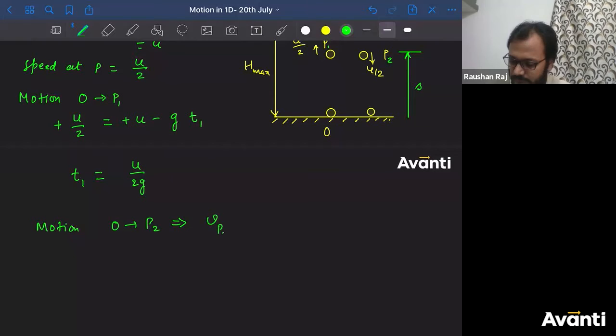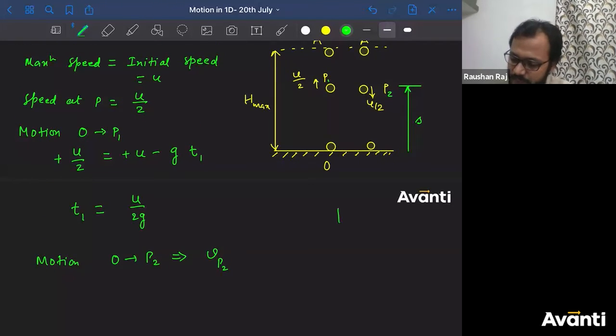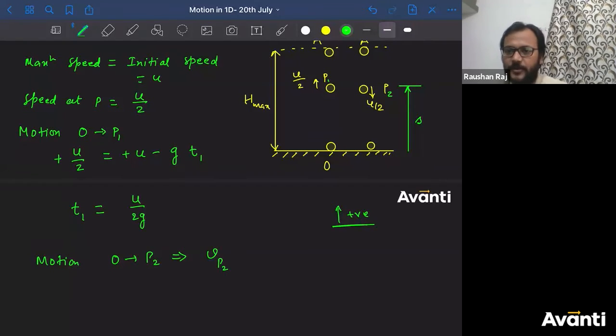Let me go even slower. What is the velocity at P2? If I consider upward direction as positive, what is the velocity at point P2? सबको समझ में आया? Minus u by 2. Because upward direction is positive. In this case, the particle is coming down. Velocity is downward, so downward will be negative. So v at P2 will be minus u by 2.